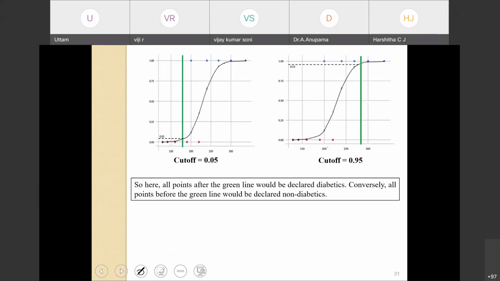Let's see. In the diabetic example we have seen, let's put cutoffs of 0.05 and 0.95. At 0.05, I have put a green line here, and at 0.95, I have put a green line here. All points after the green line are diabetic, and all points before the green line are non-diabetic.